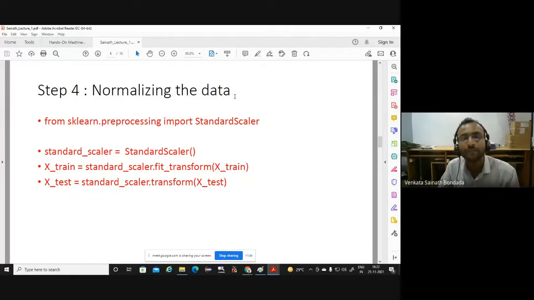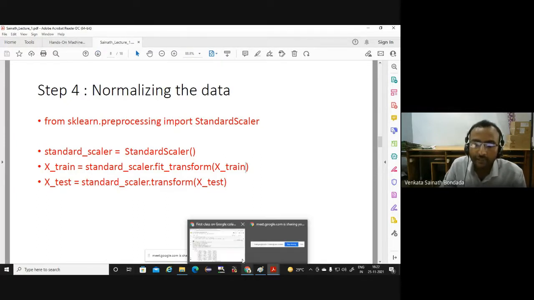And this is very much helpful in other cases where the input variables have different ranges and different units, where there is a diversity in the input features. Here they are more or less the same. All the units are in centimeters. So that is step 4. Is it clear till step 4?